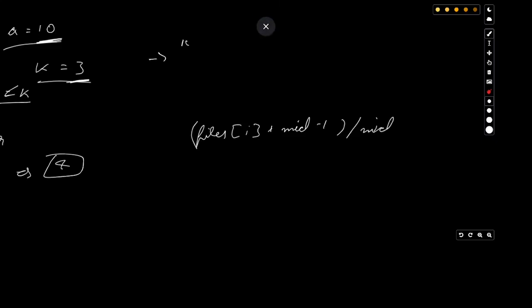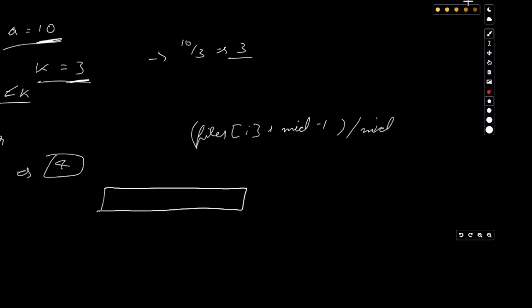Let us take 10 divided by 3 is 3, right? But I can make you understand this with a diagram. Let's say this is 10, and our value of k is 3.